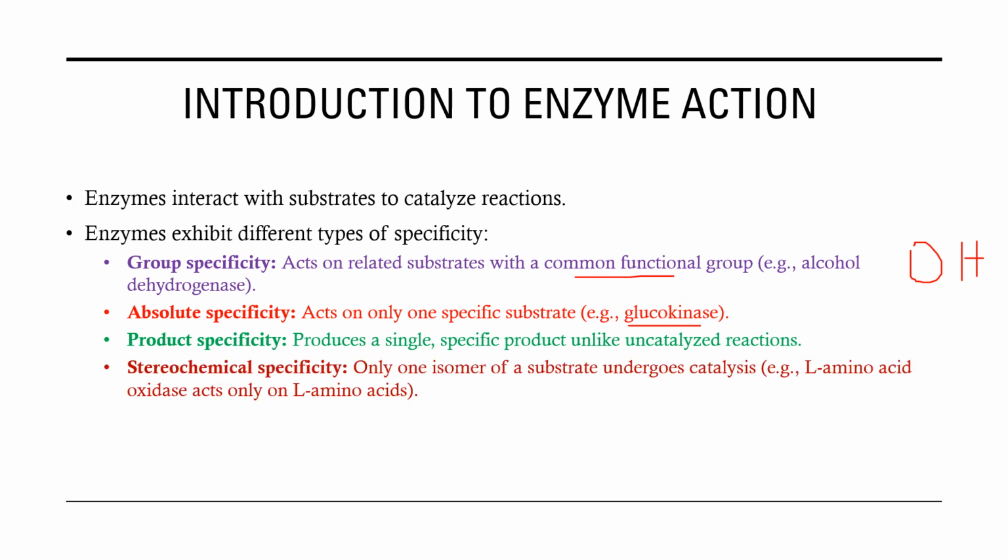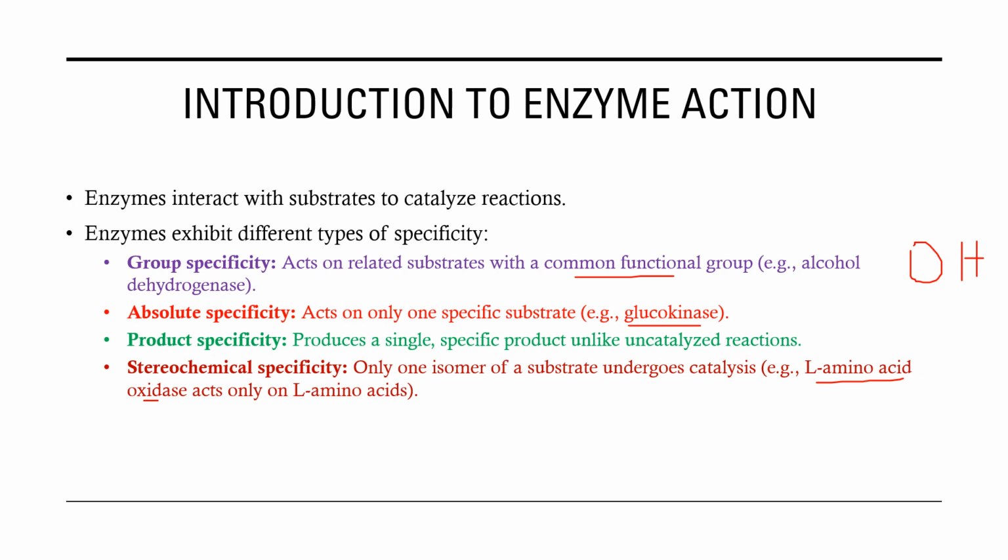And then we have stereochemical specificity, where only one isomer of the substrate will be acted upon. For example, we can have either L amino acids or D amino acids. We have an enzyme, L amino acid oxidase, that can only act on L amino acids. If we have the isomer D amino acids, this enzyme will not work on them. So we can say these are the types of specificity.